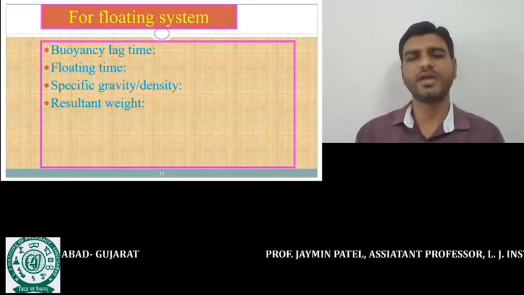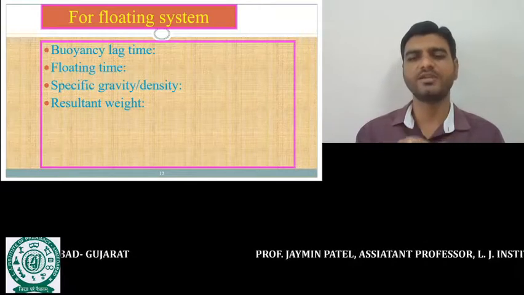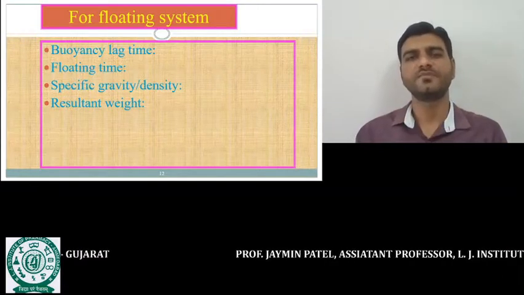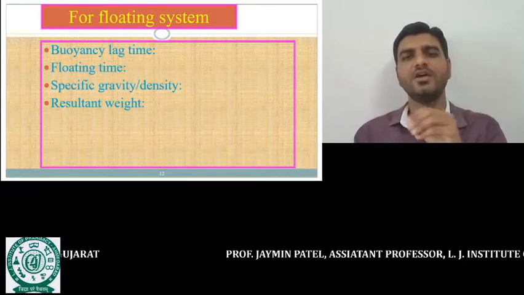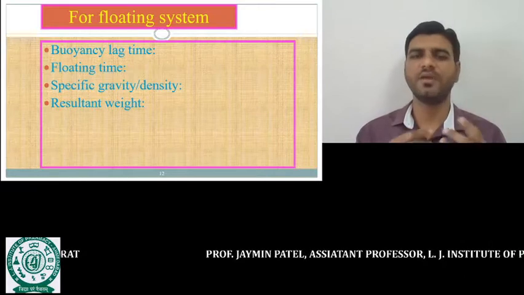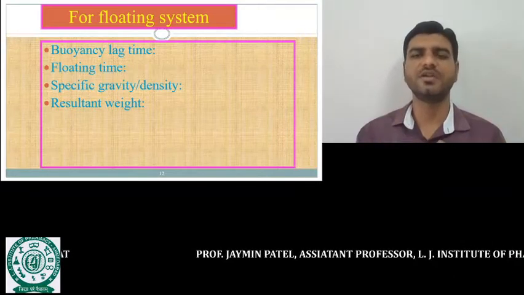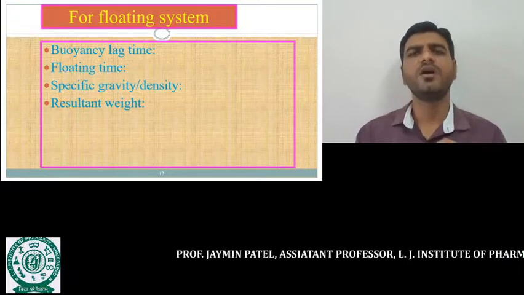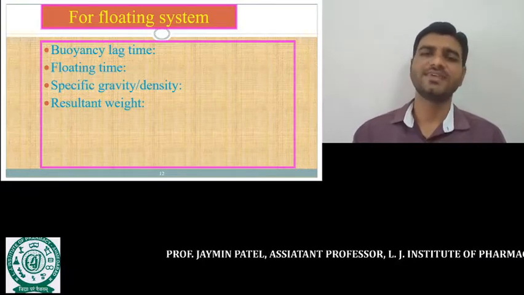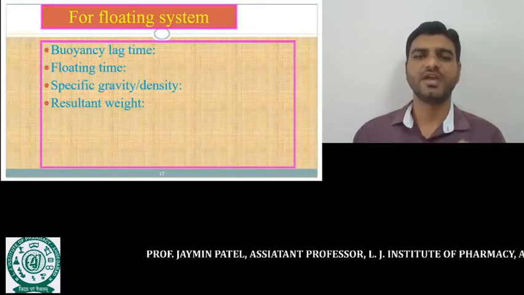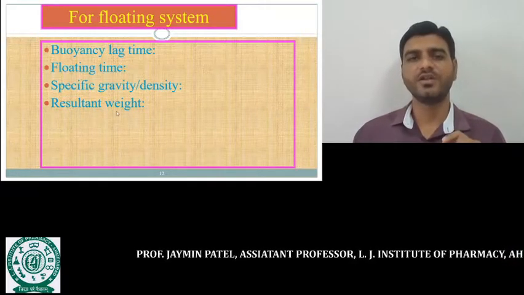Total floating time, otherwise we also use the term floating time, is nothing but the total time through which the formulation remains in the floating condition. It may be 8 hour, 12 hour, or 16 hour. The density is required to be determined when we formulate the floating system. And side by side, if we formulate the non-effervescent approach, then the resultant weight is also required to be determined.